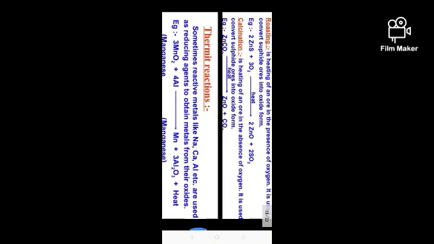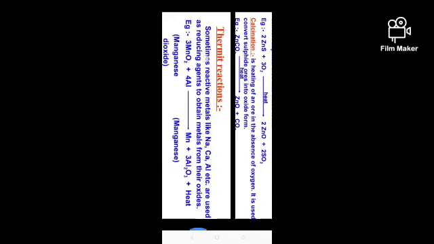By roasting: what is roasting? I have discussed above. It is the heating of ore in the presence of oxygen, and the sulfide ore is converted into oxide ore, and after that calcination occurs. What is calcination? It is the heating of an ore in the absence of oxygen. It is used to convert the carbonate form into oxide form. I had written the wrong thing earlier.